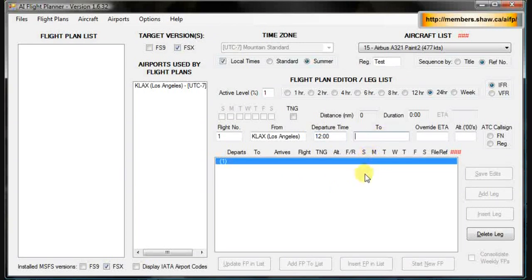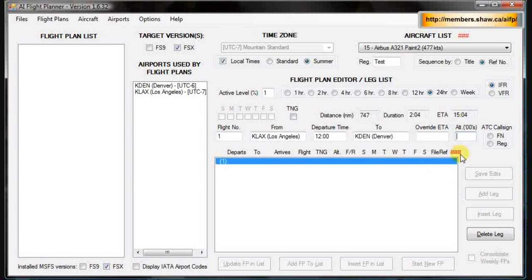We're going to want to go to Denver, just as an example. Now when we click the next box, right here it tabulates your distance in nautical miles, the duration based on your cruising speed, which is why the cruising speed is important, and the estimated time of arrival. This is also in local time. Since it's only going to take 2 hours and 4 minutes, you'd think that it would be 2 hours, but it's also compensating for summer and the change in time, so that's the estimated time of arrival. You can override the ETA if you know it's going to take more time or less time. Usually if your cruising speeds are pretty accurate, you shouldn't have to worry about that.